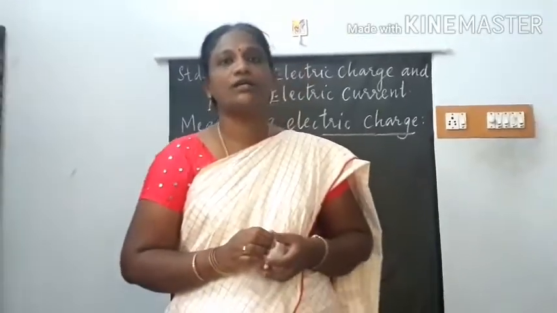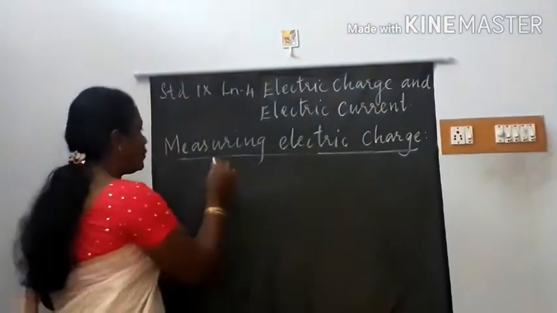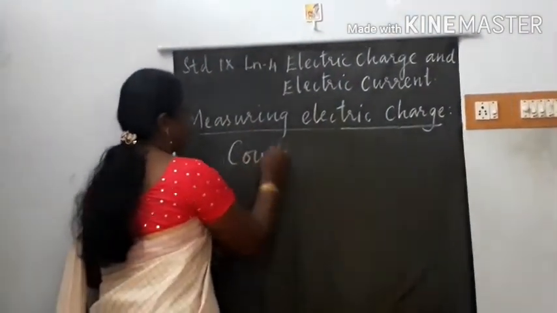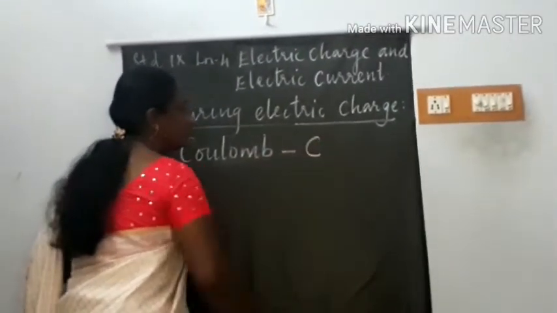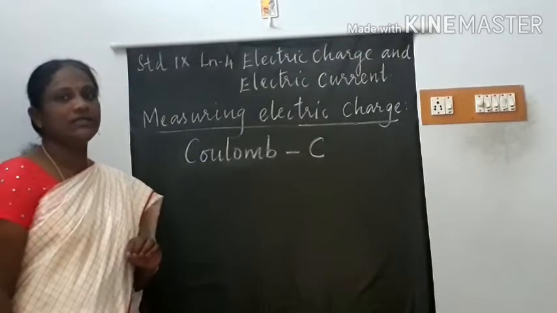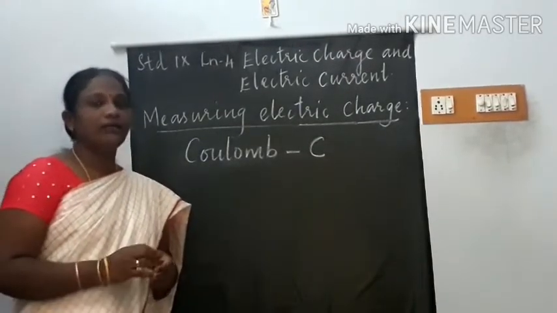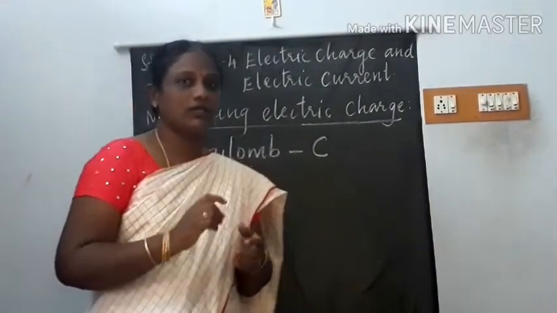Now let us measure the electric charge. Electric charge is measured in coulomb, and its symbol is C. For calculating the electric charge, we must know the charge of an electron.